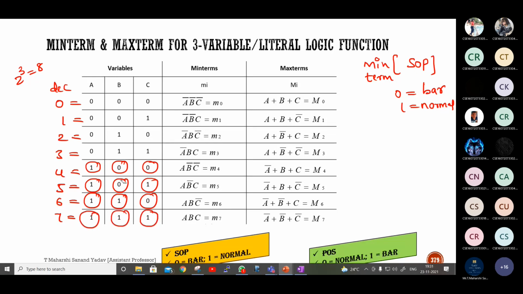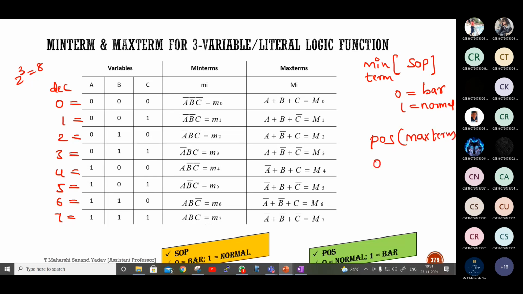Vice versa in terms of POS. So just remember SOP so that you can write POS easily. In POS it is called a max term, correct? Next, 0 means normal, 1 means bar. So observe now. 0 means normal, so this should be written as A plus B plus C. Why am I writing A plus B plus C, why not A dot B dot C?